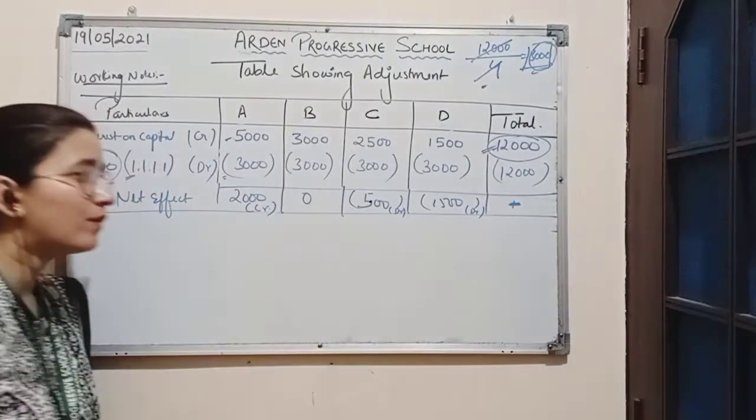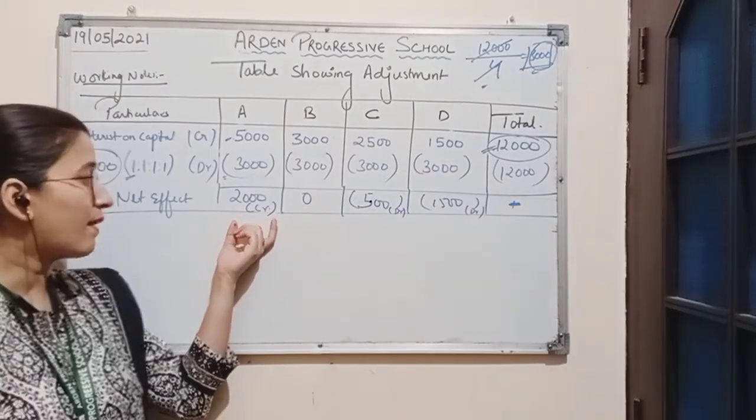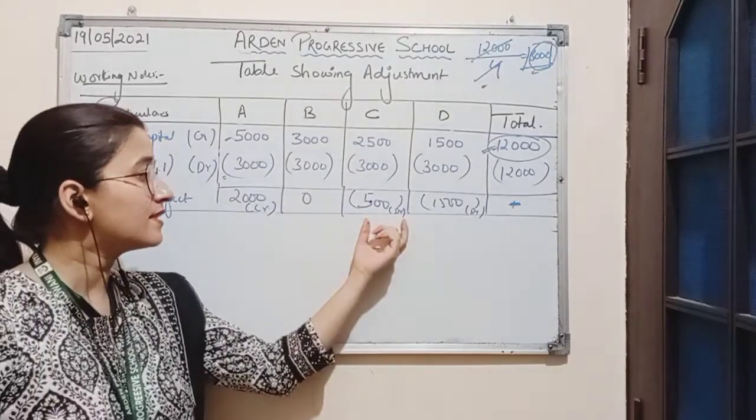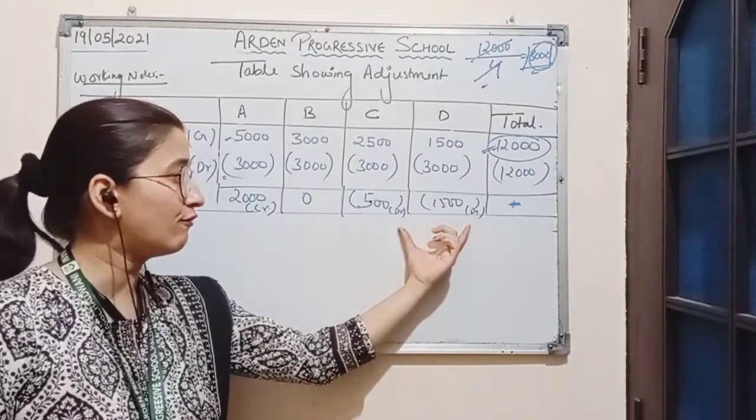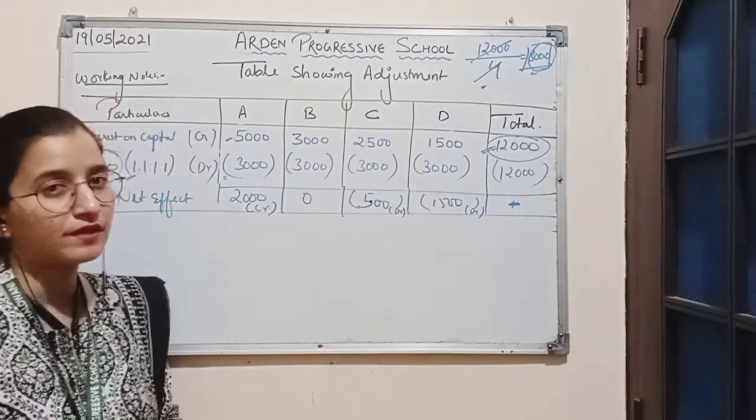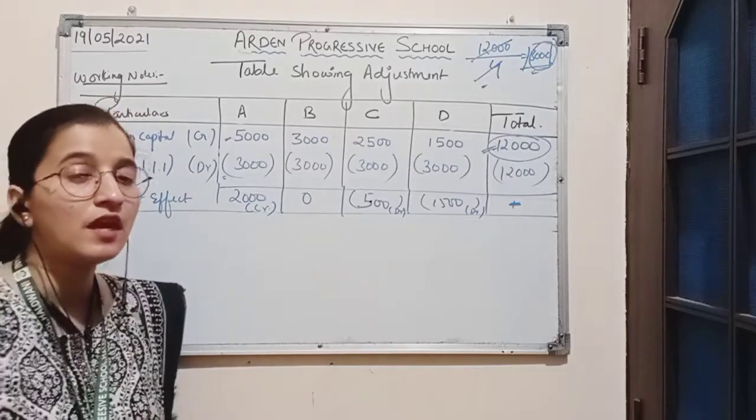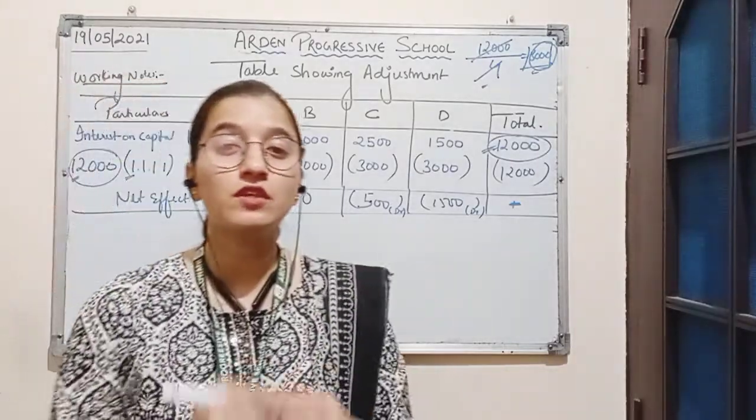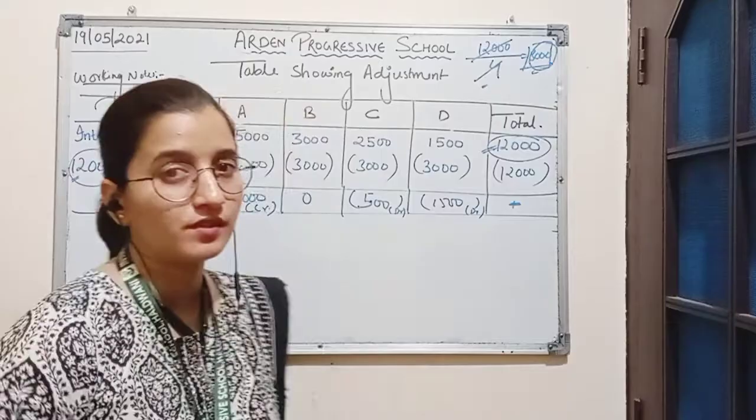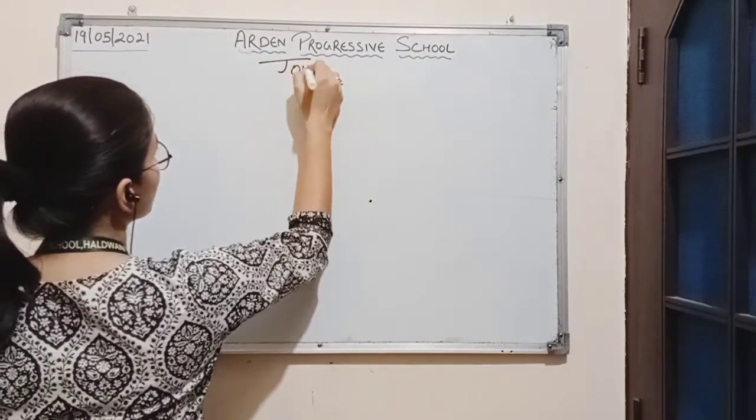So by this we can conclude that the firm will pay 2,000 to partner A, and C and D, both partners, will have to pay to the firm 500 and 1,500 respectively. So by this we can pass the adjustment entry, and we will pass the adjustment entry in the book called the journal. So we will draw the format of the journal first.